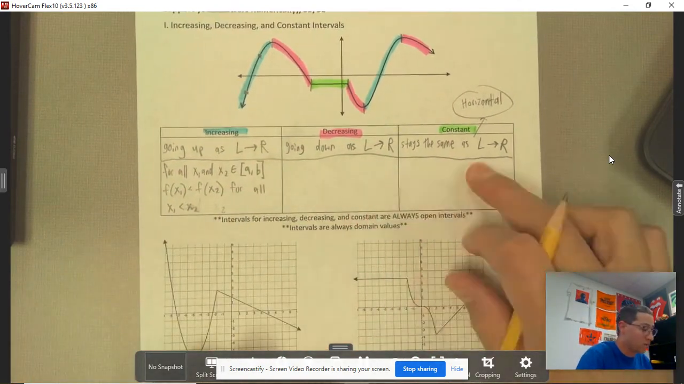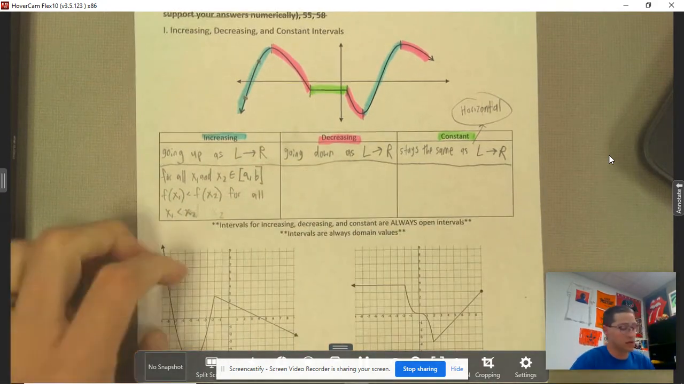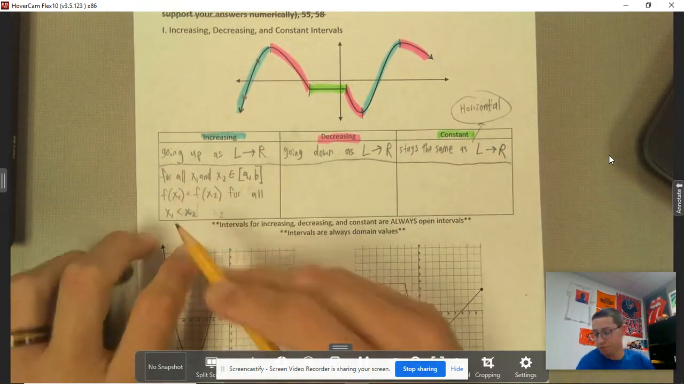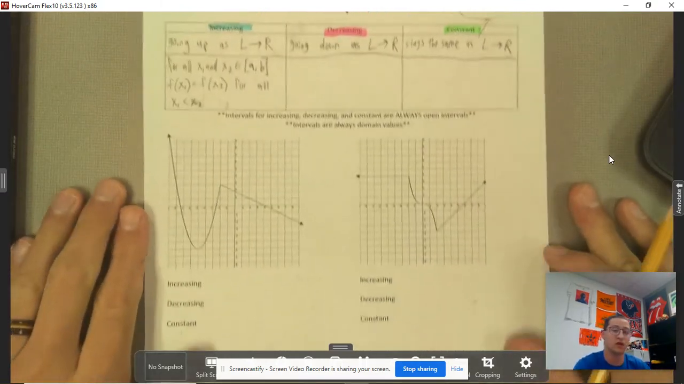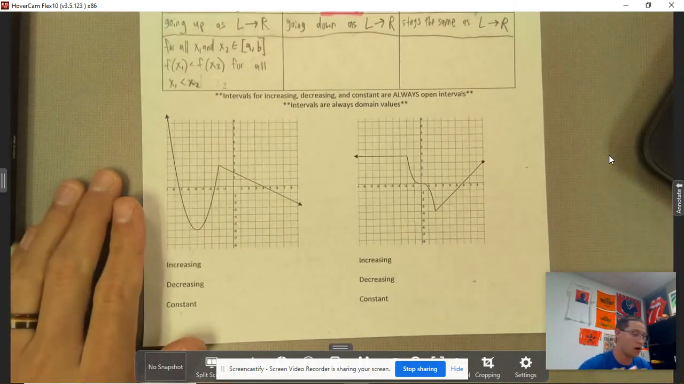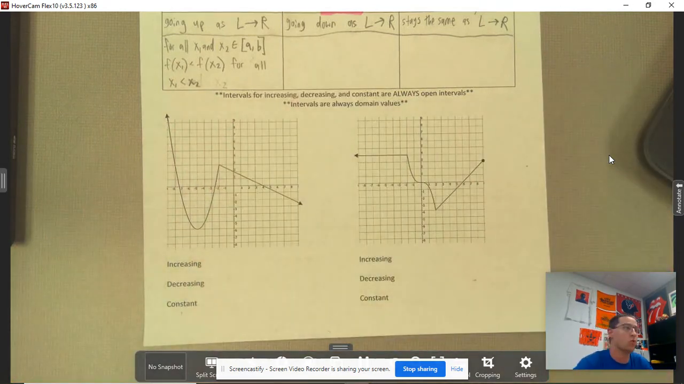I'm not going to write the formal definition for decreasing and constant, but we can certainly put it in this same format. So let's talk about how we refer to increasing, decreasing, and constant. In these next questions, we're going to ask ourselves what the domains are for increasing, decreasing, constant for these particular functions. So we're asking ourselves, at what x values is it increasing? At what x values is it decreasing?